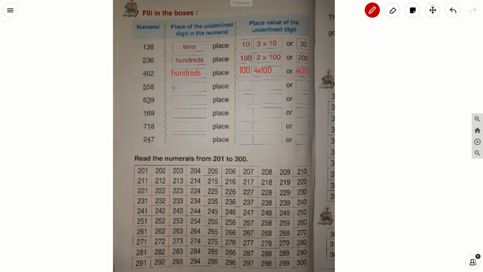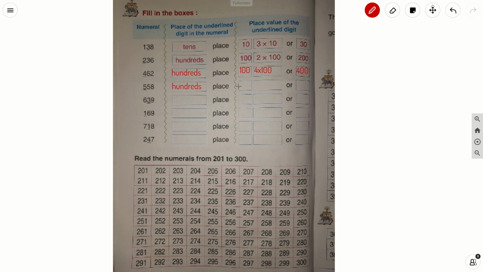Now the next number is 558. In 558 they have underlined 5. So 5 is in which place? Five is in the hundreds place.